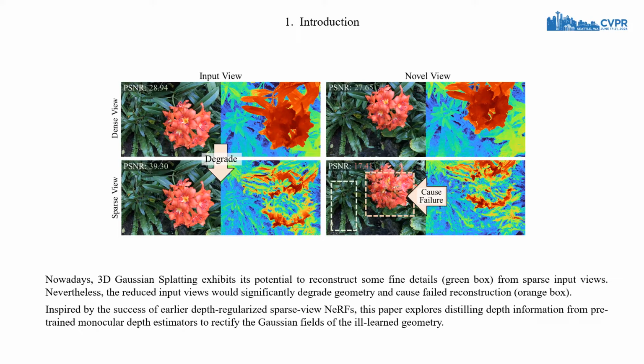Inspired by the success of earlier depth-regularized sparse-view NeRFs, this paper explores distilling depth information from pre-trained monocular depth estimators to rectify the Gaussian fields of the ill-learned geometry.